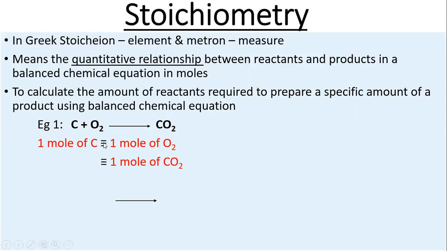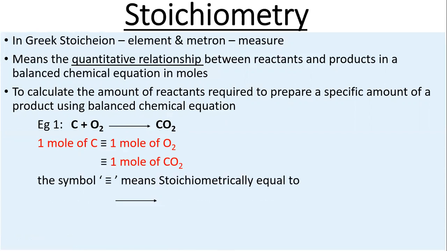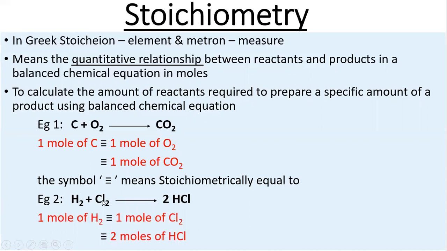1 mole of carbon, this symbol refers to stoichiometry, is stoichiometrically equal to 1 mole of oxygen, and the reactants are stoichiometrically equivalent to 1 mole of carbon dioxide, right? Another example, H2 and Cl2. Here 1 mole of H2 and 1 mole of Cl2 give 2 moles of HCl. So here 2 and here also 2, and the product will be hydrochloric acid. So this is about stoichiometry.